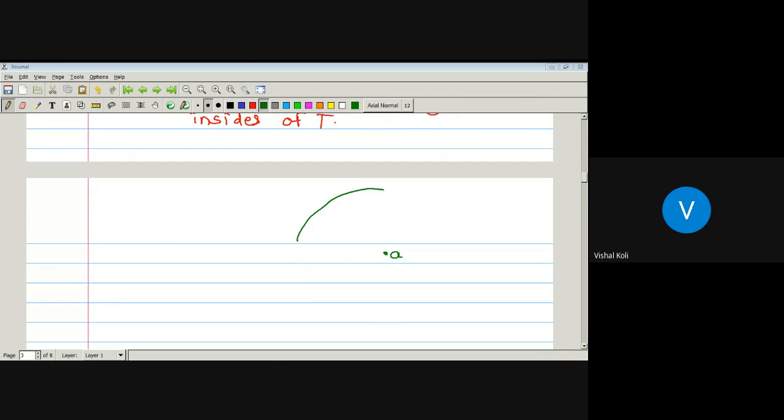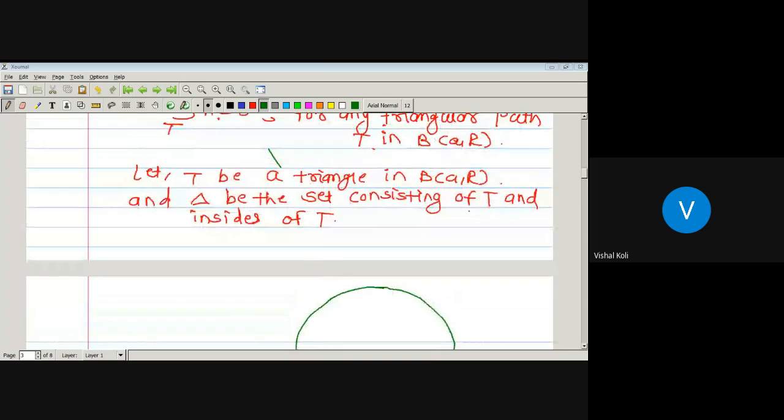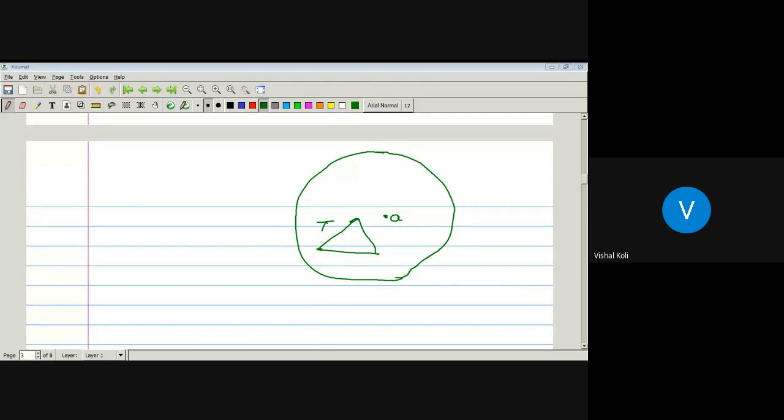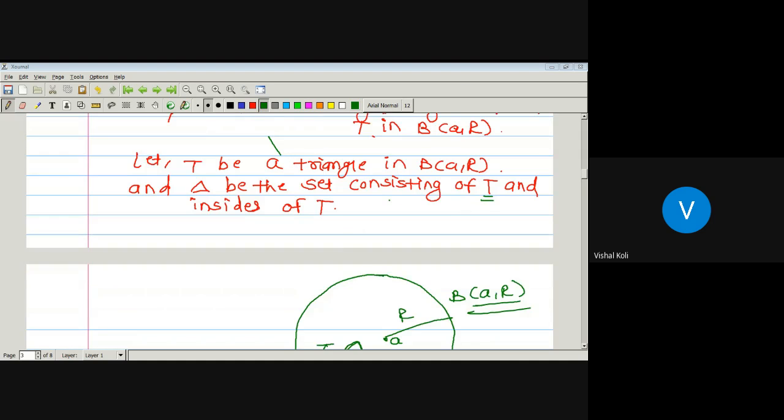Here somewhere is our open ball about a of radius r, and T is any triangle in this open ball. Delta is a set which consists of this whole T and the inside of T, meaning boundary points and the inside of T, that is, the points on this region and all those points which are in between this T. And this whole region is the open ball about a of radius r.